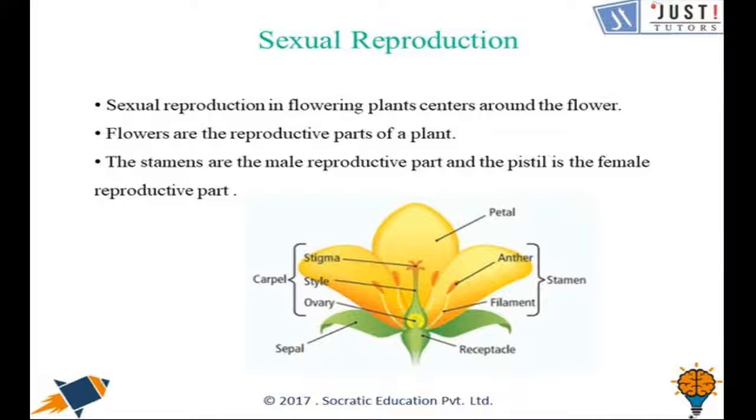And now let's have a quick discussion about sexual reproduction. So when two parents are involved in the process, it's called sexual reproduction, and here the two gametes, the male and the female gametes, are formed. The fusion of male and female gametes is called fertilization, and after that a zygote is formed, which then develops into an embryo and finally into a new individual.